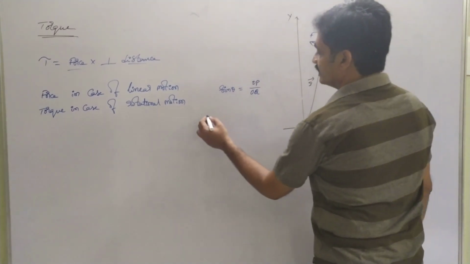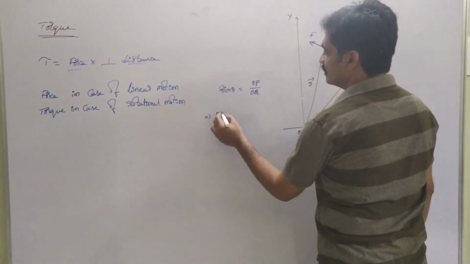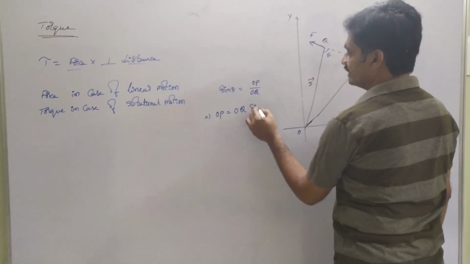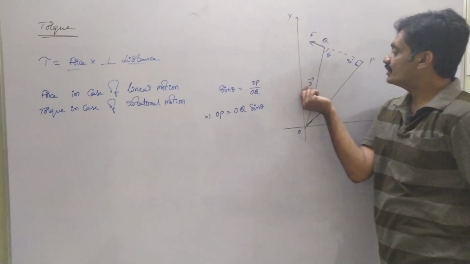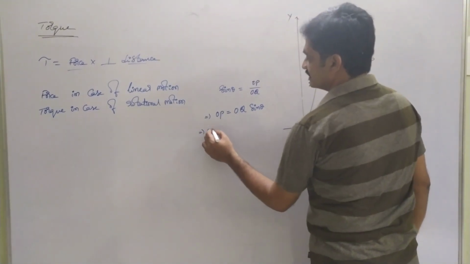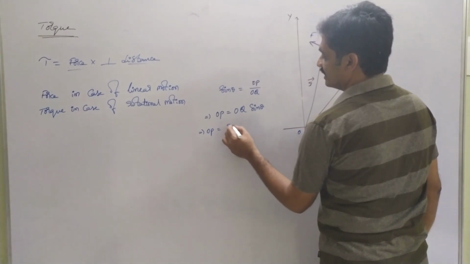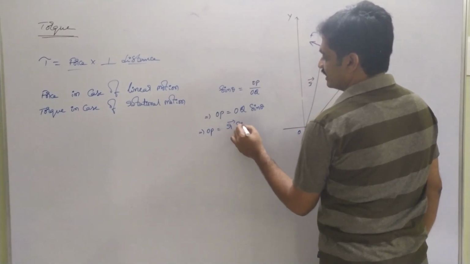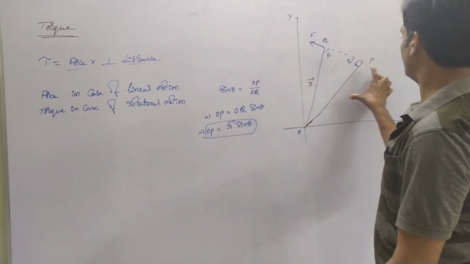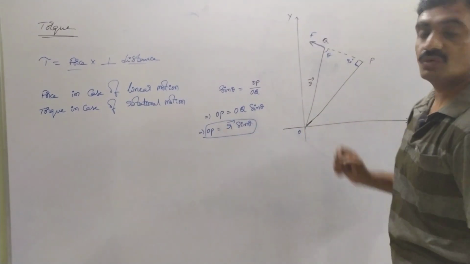Then based on that, we can represent it as OP equals OQ sin theta, where OQ is nothing but the distance R. So OP equals R sin theta. Now we have represented the value of the perpendicular distance OP.